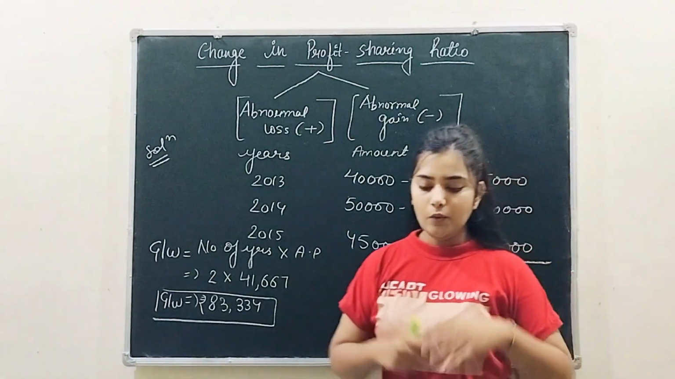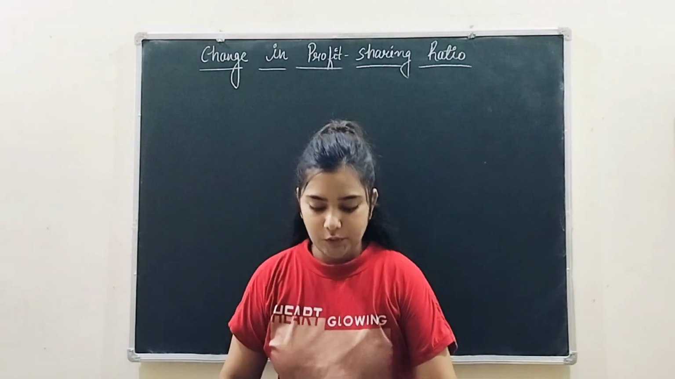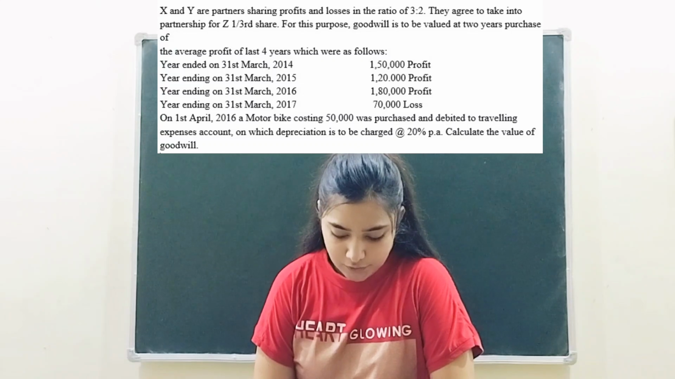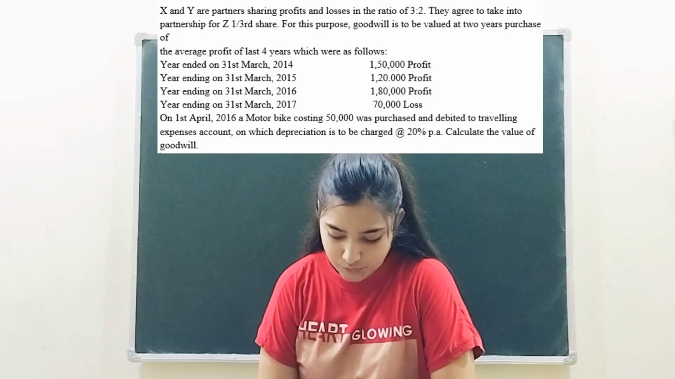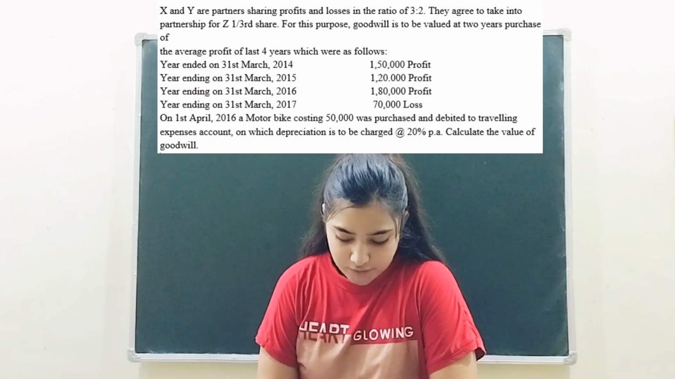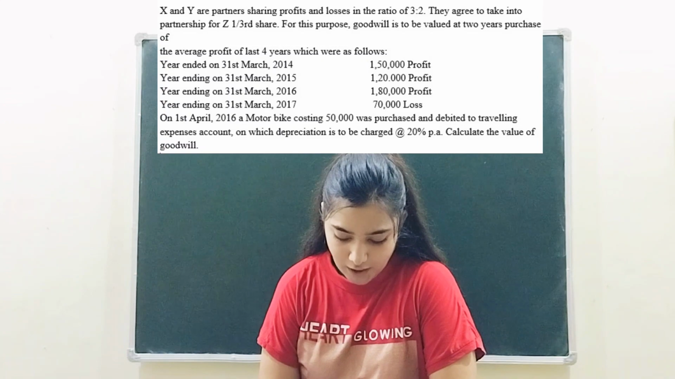Now let's take one more question in this video. Okay, so let's do one more question. The question you can see on your screen. A and B are partners sharing profit and losses in the ratio 3:2. They agree to take C into partnership for 1/3 share. For this purpose, goodwill is to be valued at 2 years purchase of average profit of last 4 years, which are as follows.